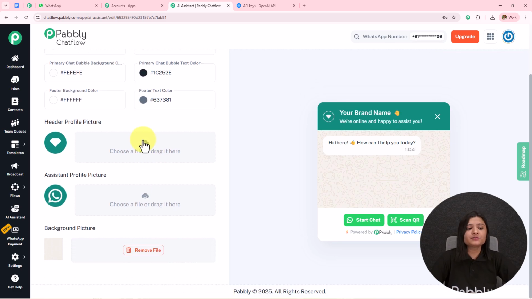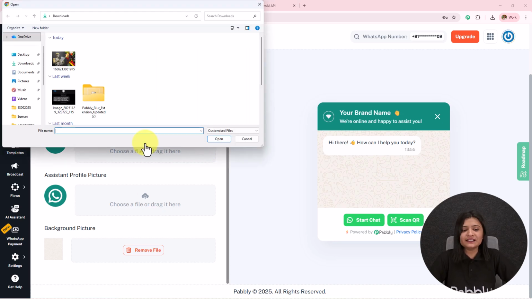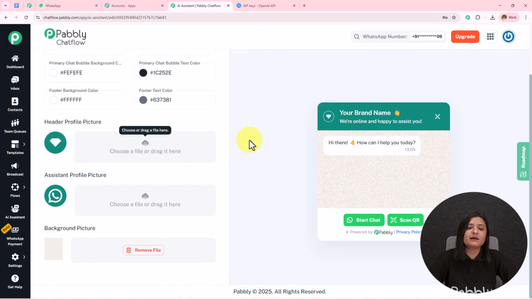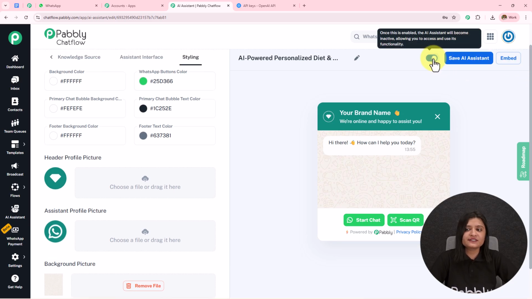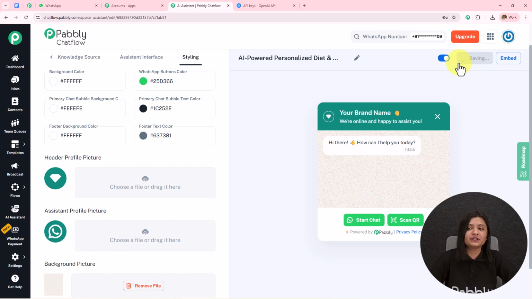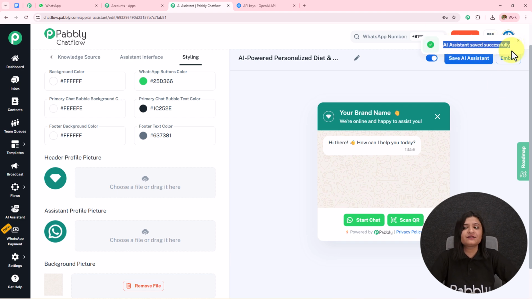Then we have this header profile picture, assistant profile picture and the background picture. You can set this according to your choice and preference. You can simply click on this cloud and select the picture and upload it, just in the manner we have uploaded the knowledge base. Now we are done creating this AI agent. This was it. We have to make sure that we toggle on this active button. If we do not toggle this on, the AI will remain inactive, and then we save this. If we do not save this, all this will be lost. You will see AI assistant saved successfully.